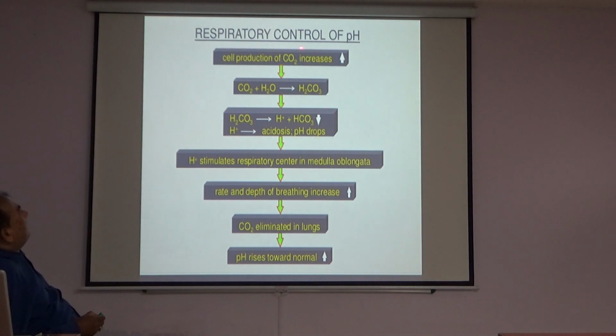That is the flow chart of respiratory control of pH. Cell production of carbon dioxide increases. Carbon dioxide and water form carbonic acid, and carbonic acid dissociates to hydrogen ion and bicarbonate ion. Then hydrogen ion causes acidosis, and the pH drops. Hydrogen ion stimulates the respiratory center in the medulla oblongata. Rate and depth of breathing are increased. Carbon dioxide is eliminated in the lungs. pH rises toward normal. So that is the respiratory control of pH.